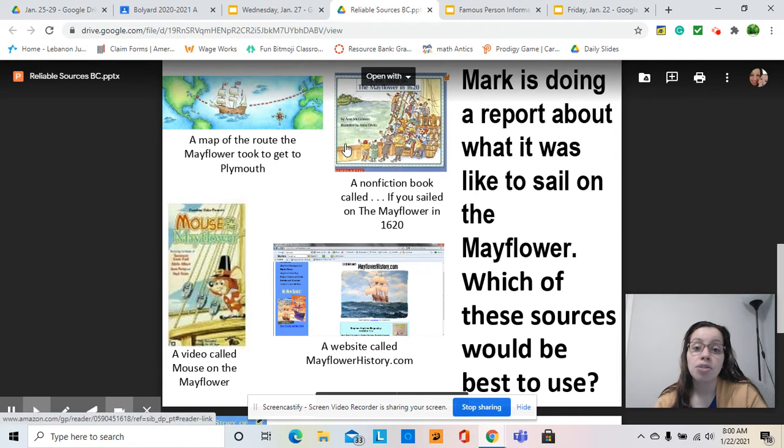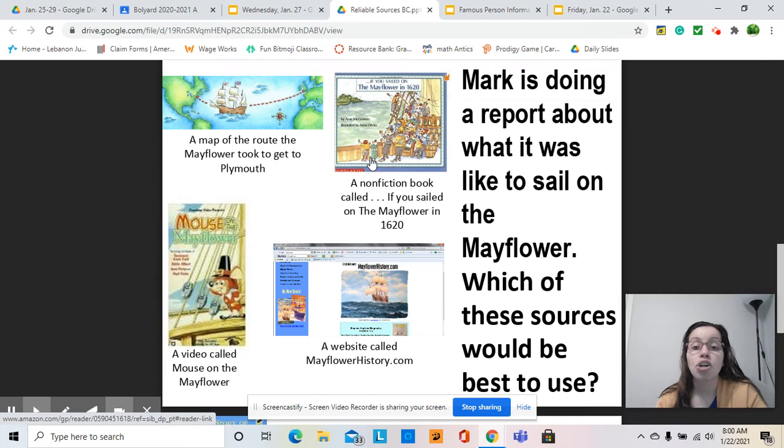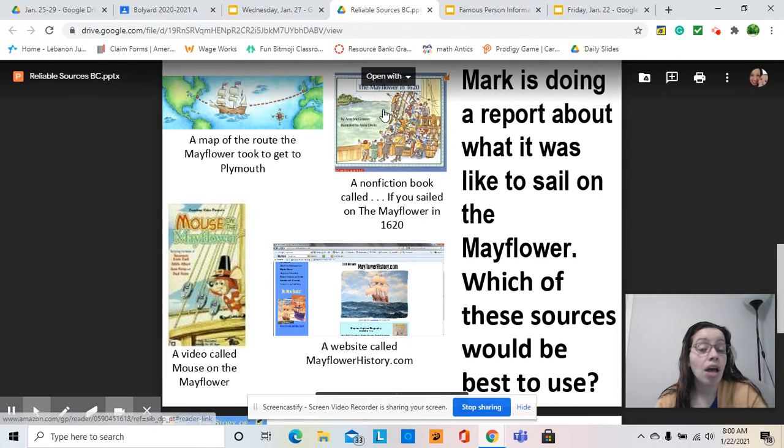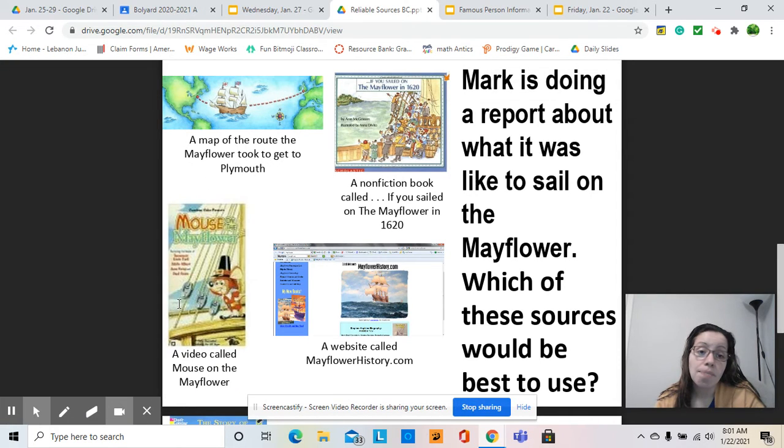A nonfiction book called If You Sail on the Mayflower. Since it's nonfiction, it is a reliable source. It might be telling you a story for kids, but it has true information because it's nonfiction. If it was fiction, then we would have a hard time. A video called Mouse on the Mayflower might have some reliable information, but not all of it could be reliable. So you've got to be very careful.